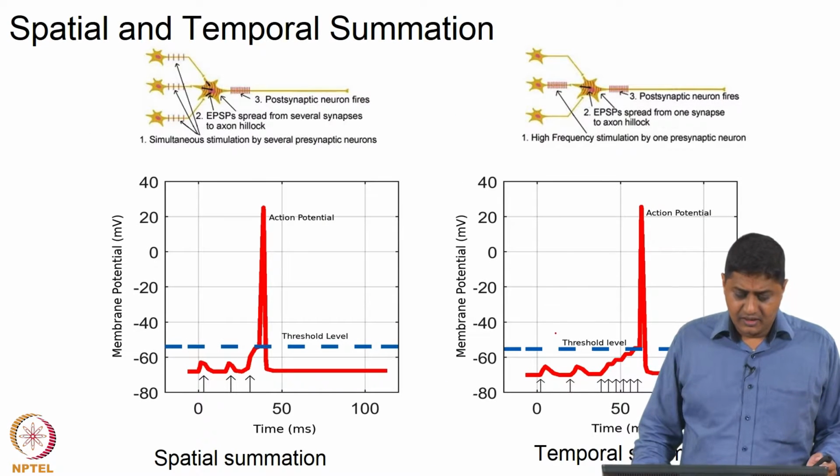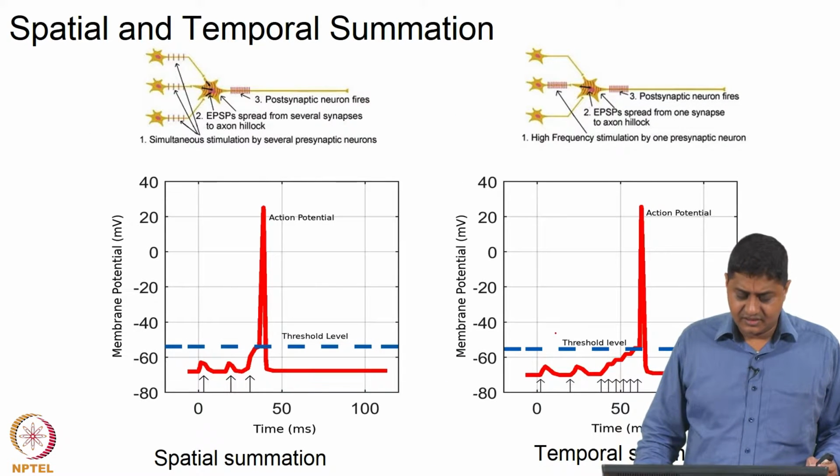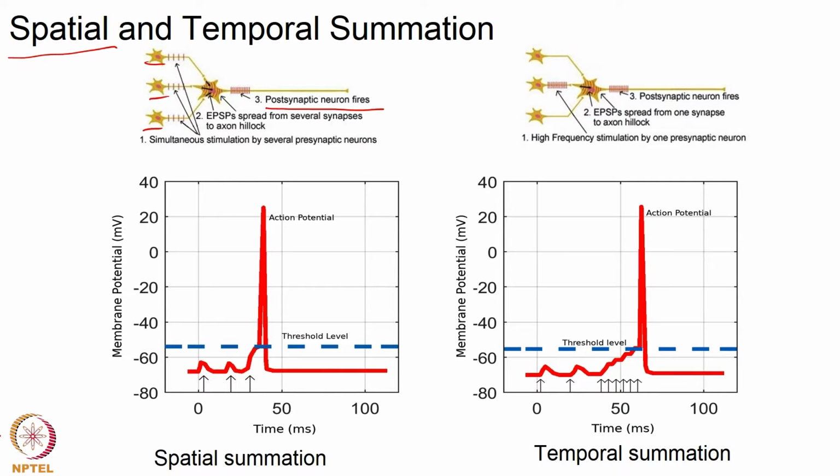Okay. And also let us remember that when multiple inputs arrive at the same point in time, that is called spatial summation. Whereas, if you have a situation where one input is happening at a relatively high frequency, or one input train is followed by another input train closely in time, that leads to a situation where the responses can be added in time, leading to temporal summation.